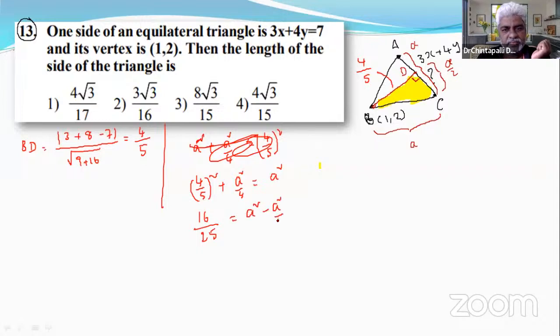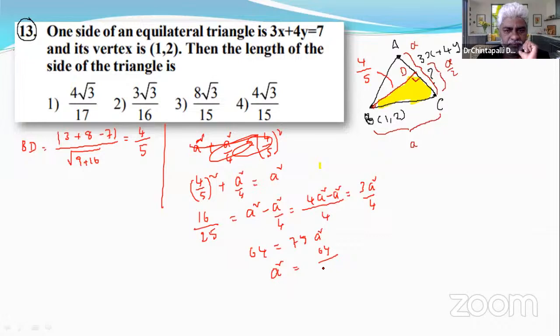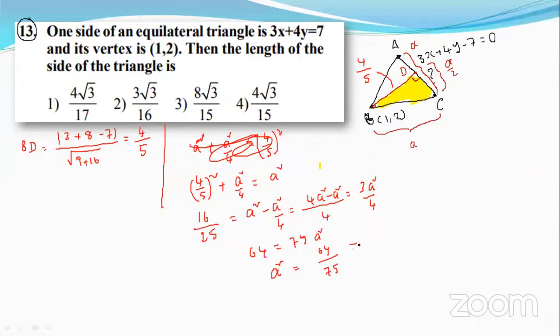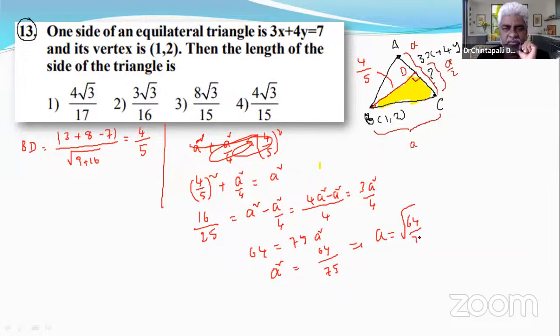LCM 4: 4a square minus a square, 3a square by 4. Cross multiplication: 64 is equal to 75a square. As we did previously, a square is equal to 64 by 75. That implies a is equal to the square root of 64 by 75.